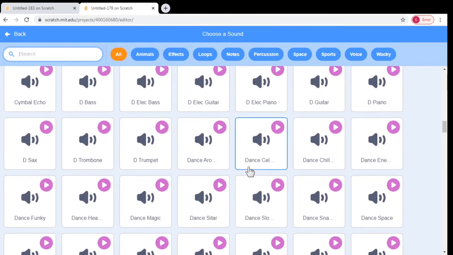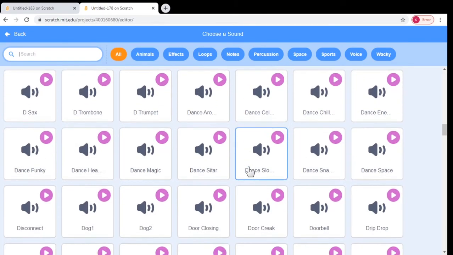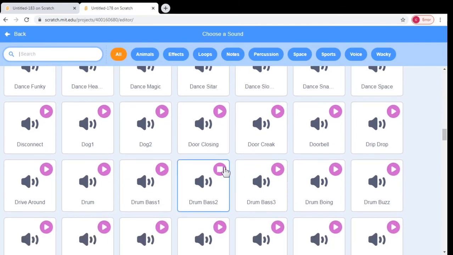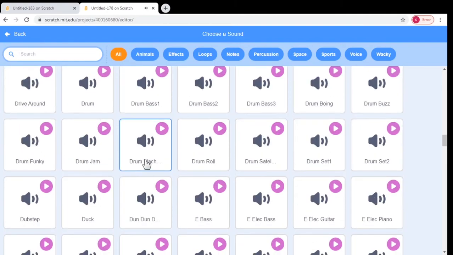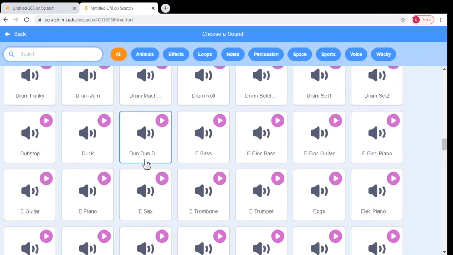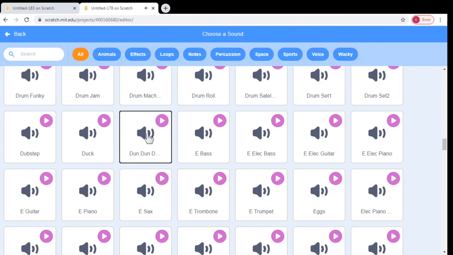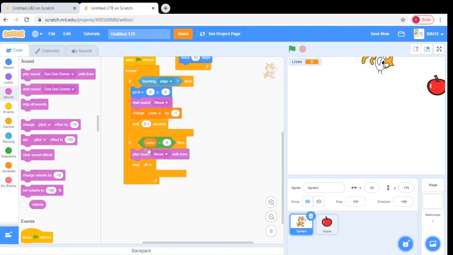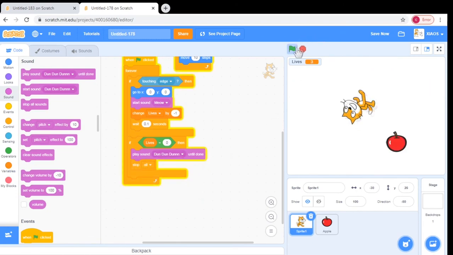We want, let's keep looking. I think this one's the best, so I'm gonna choose this one. And then just do start playing it until done, whatever. And then see.